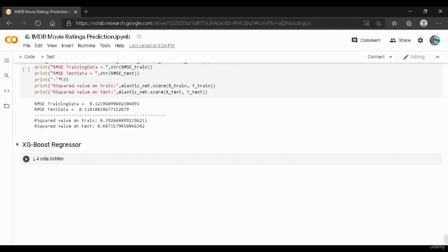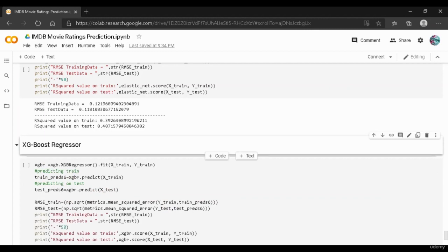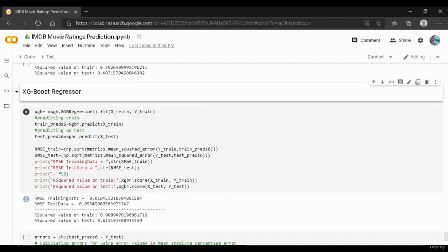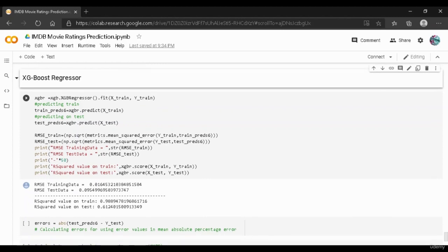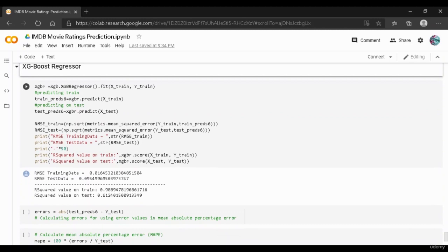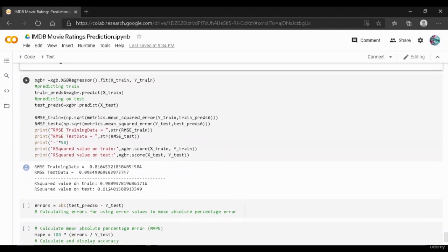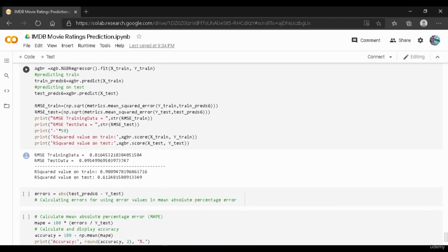And in the end we have used one last model, which is called the XGBoost regressor. We have used this XGBoost regressor on X train, Y train, and then we printed the RMSE values on train and test, as well as the R squared value on train and test. As you can see over here, we have a very low RMSE value, which is 0.01 on training data and 0.09 on test data.